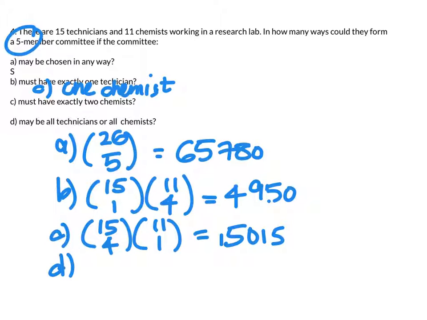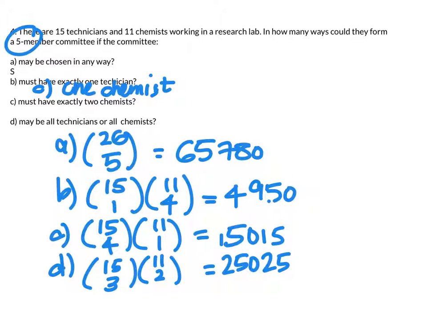Part D, having exactly 2 chemists, so following the same pattern, if we have 2 chemists, so that's 11 choose 2, that means there are 3 people left, or 3 positions left, that can be chosen from the 15 technicians. And that's 25,025.